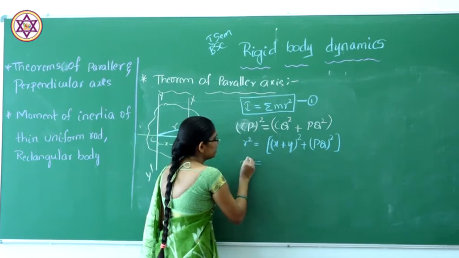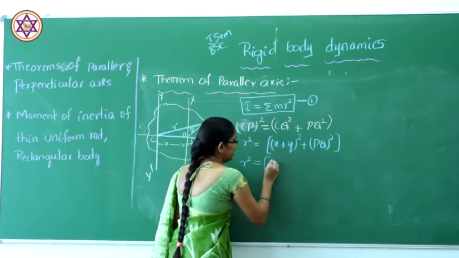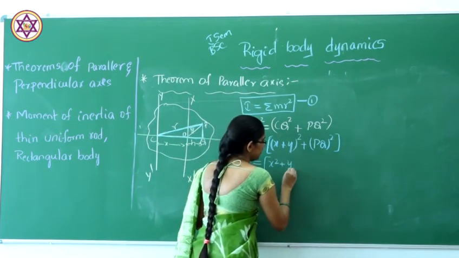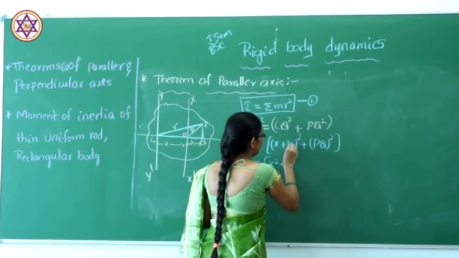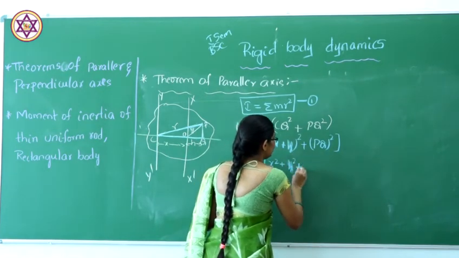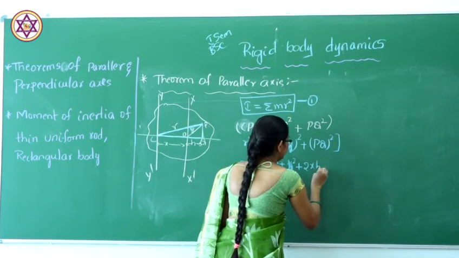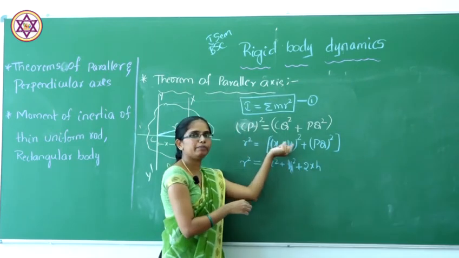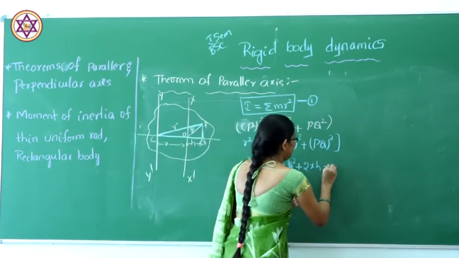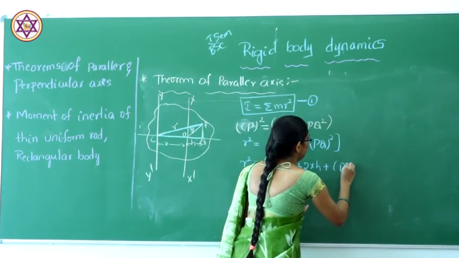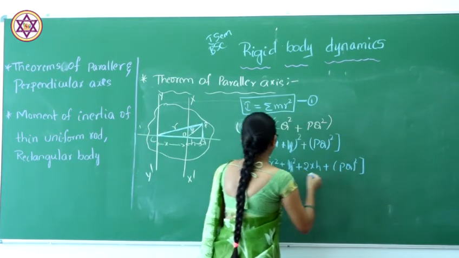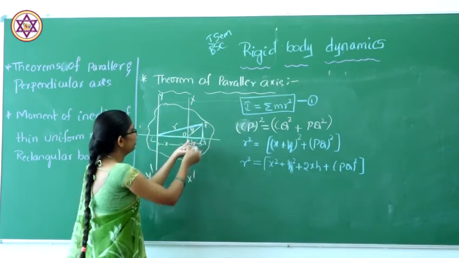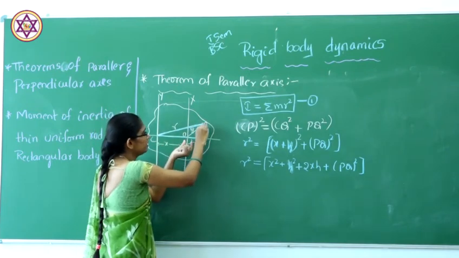So r square is x square plus h square plus 2xh, from the formula a plus b whole square, plus PQ square. Here we need the value of PQ.